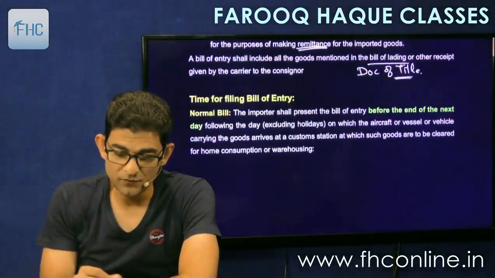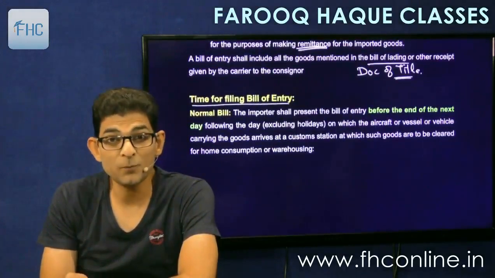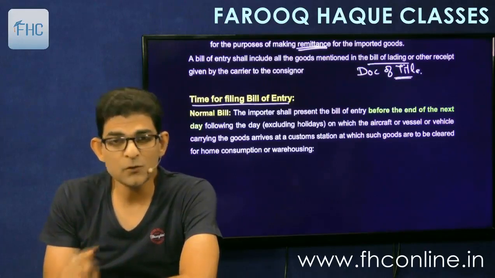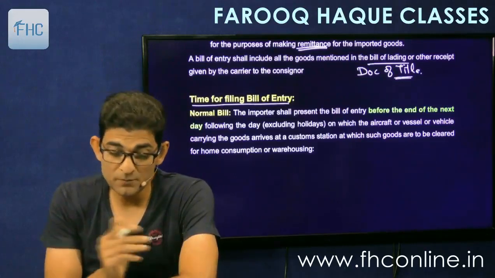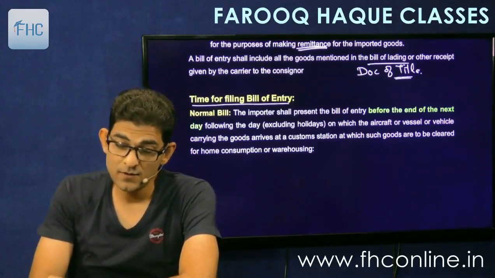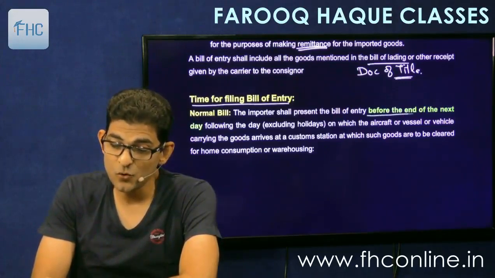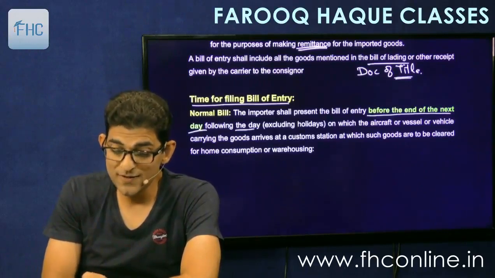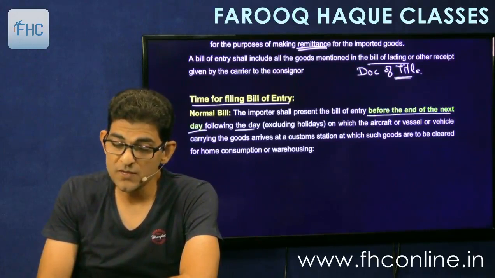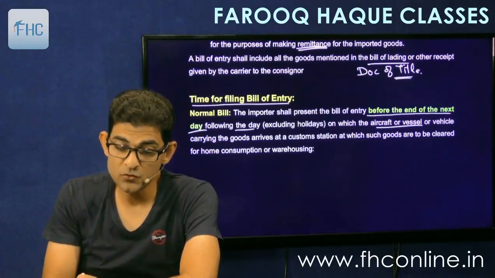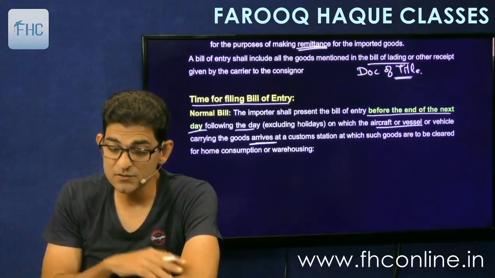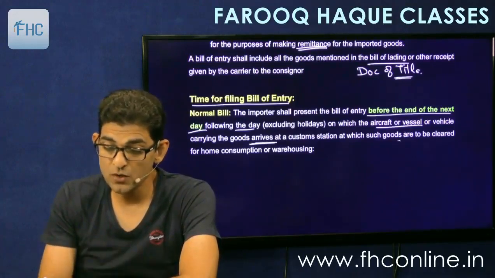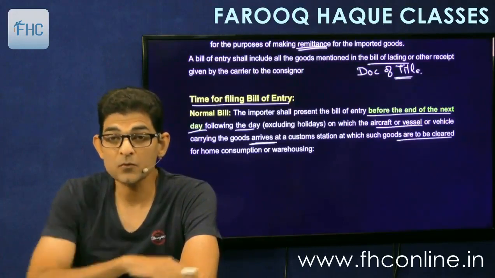Then time for filing the bill of entry. When do you file the bill of entry? Very important point. Question will come on this. Okay. So there are two bills, the normal and the advance bill. So normal bill is filed before the end of the next day following the day, excluding holiday, on which the aircraft or the vessel or vehicle carrying the goods arrives at a customs station at which such goods are to be cleared. For home consumption or warehousing.